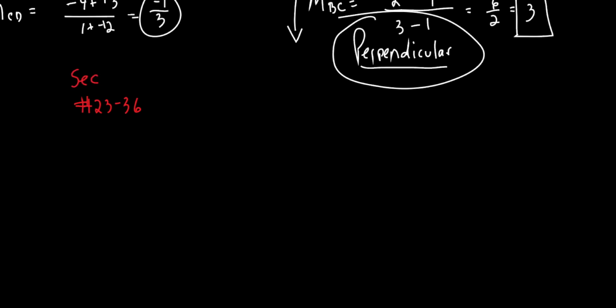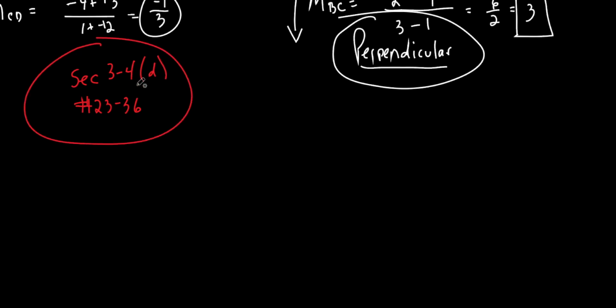So this is section 3-4D. You can find the page number. Just go to 3-4. Look in the back. It's right after the last homework you did. And you're doing 23 to 36. Yes, sir.